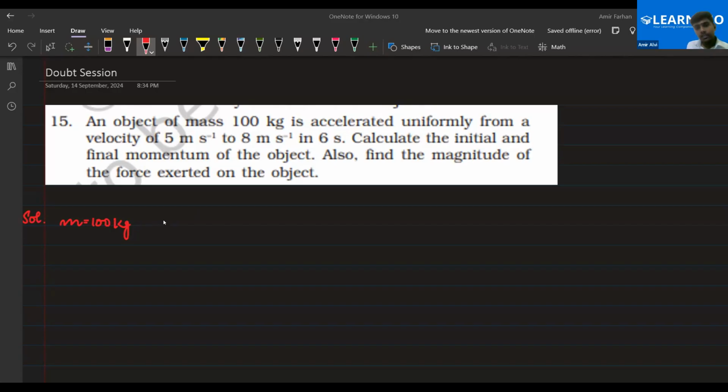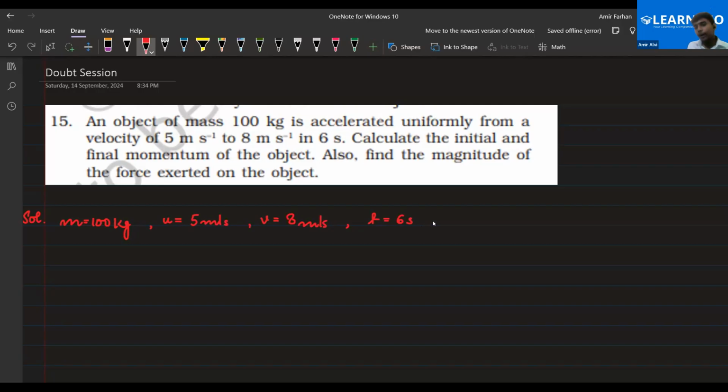It means that the object has some velocity, that is u, so that would be the initial velocity, yes or no, everyone? And v is 8 meter per second, after acceleration the velocity has increased to 8 meter per second, right? The time taken to increase this velocity is 6 seconds.